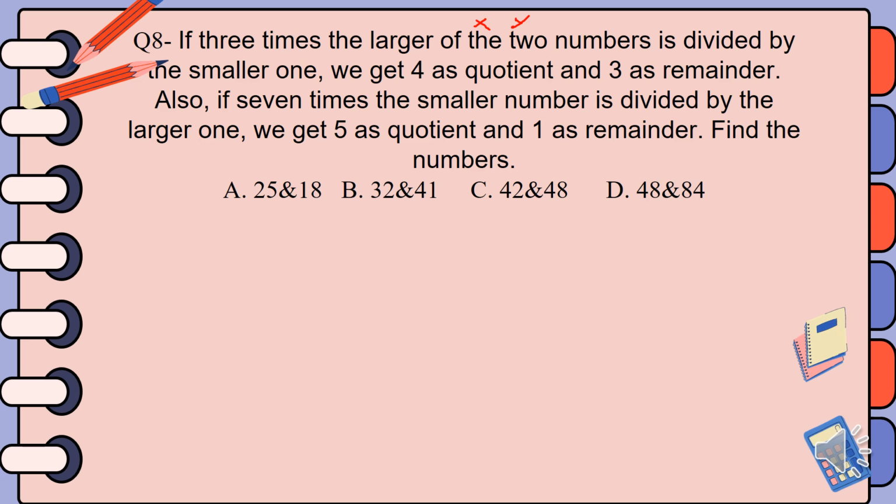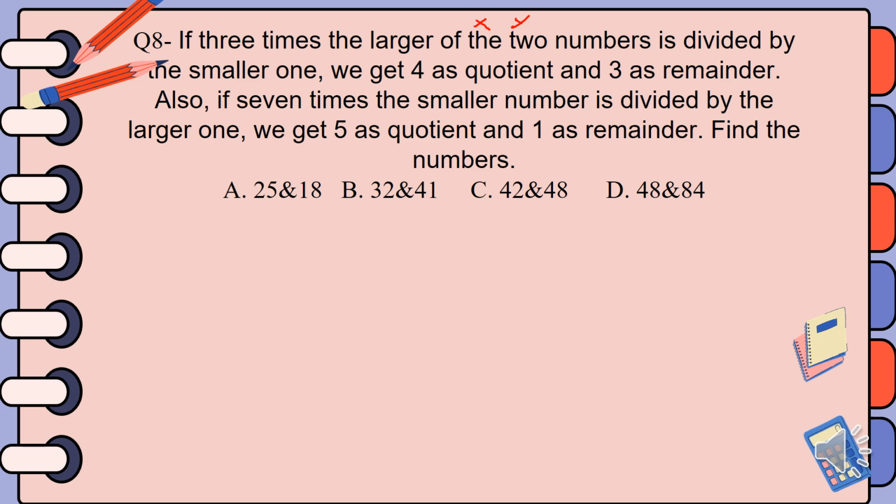From this you can write it in such a way: 4 times the divisor, which is the smaller one, 4y, and we have the remainder 3. 4y plus 3 is equal to 3x.